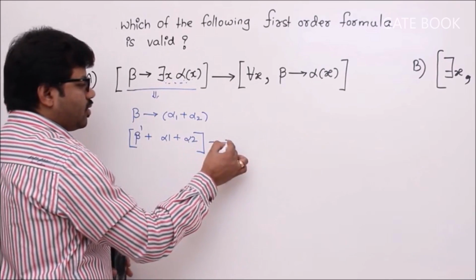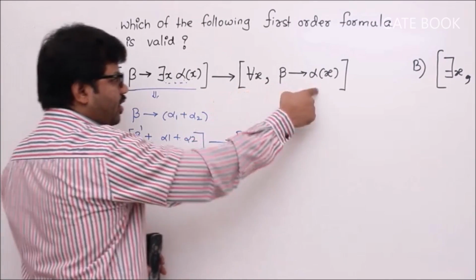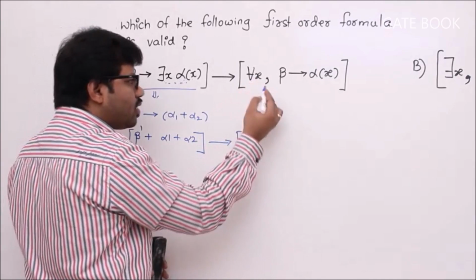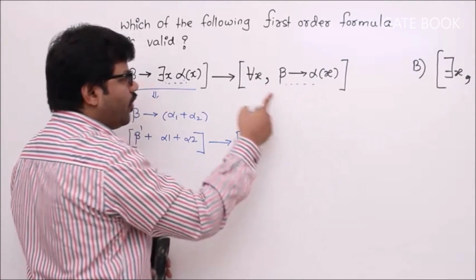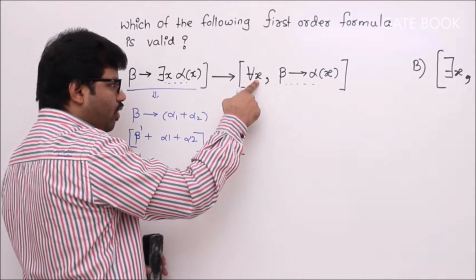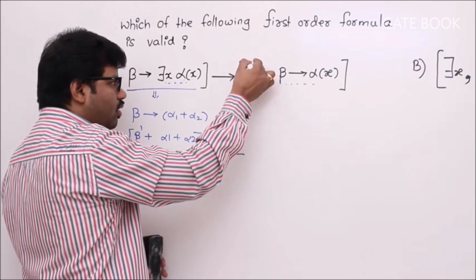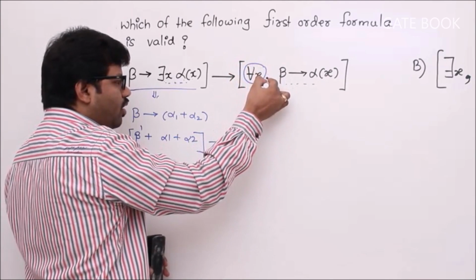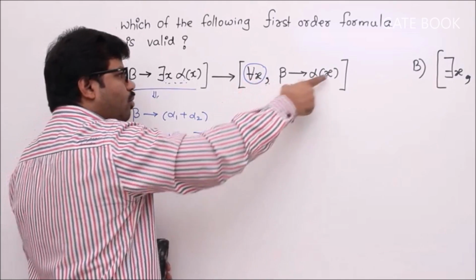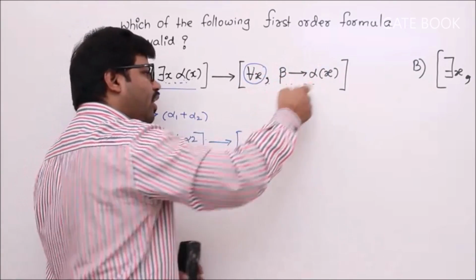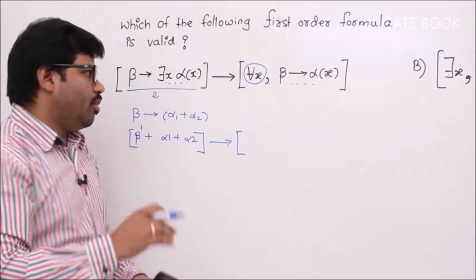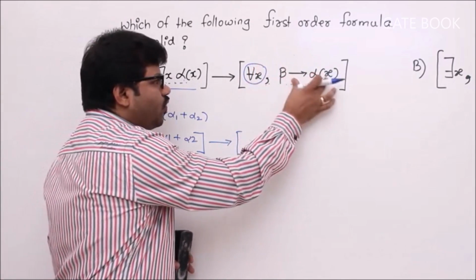Now implies, go to the right side. This is for all x comma formula. Whenever you have a formula with for all x quantifier followed by a comma, then that for all x is applicable for the entire thing, like for beta and alpha of x. Okay, you remember it. It's like for all x formula.